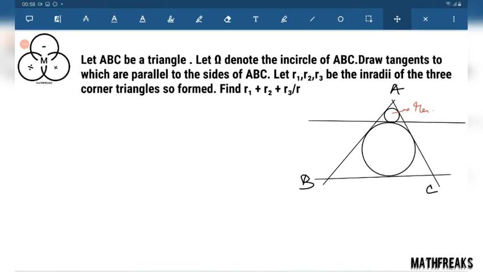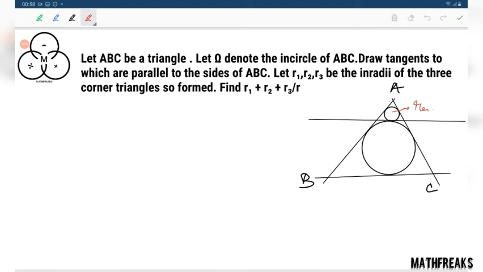This is our simplest observation that we can have. RA by R equals this height HA by this total height, if this is H, HA by H. Now what are the further things we are going to prove?